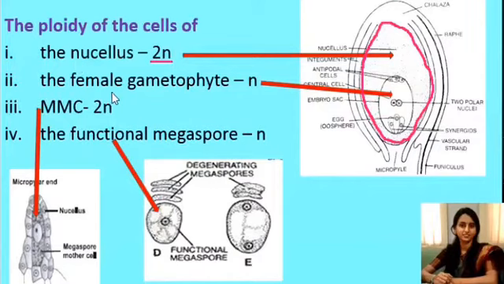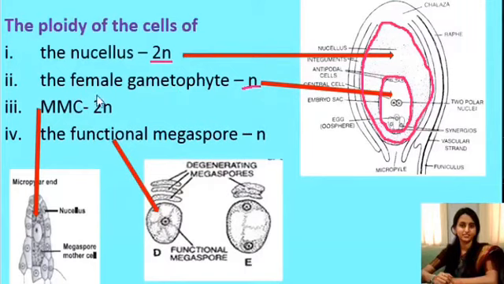Next, where do you find the female gametophyte? This structure is the female gametophyte, also known as the embryo sac. There are 8 nuclei and 7 cells in the embryo sac. Each nucleus in the embryo sac contains n number of chromosomes, that is haploid.